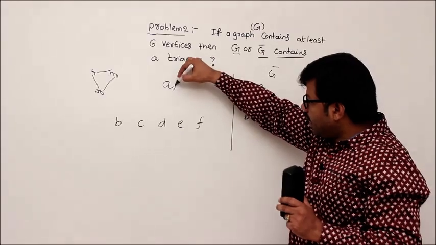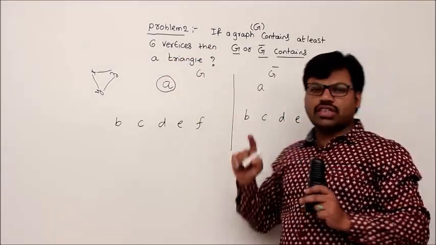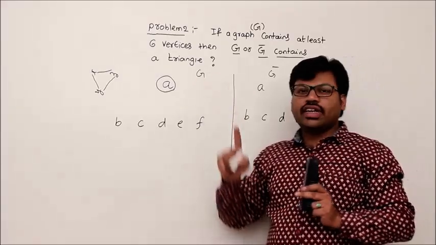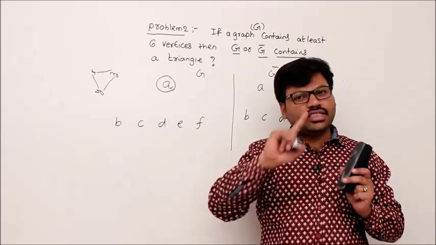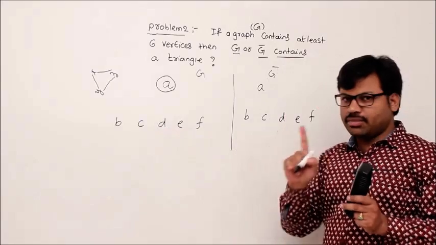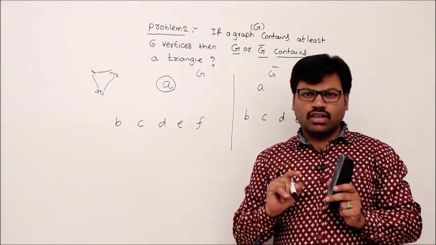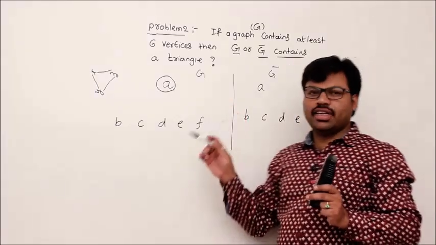Let me take a random vertex called A and I want to talk about this A now. Such vertex A will definitely have adjacency with at least 3 vertices either in graph G or G bar. That is my statement number 1. If you don't understand that, stop the video and think about it. What is that statement?